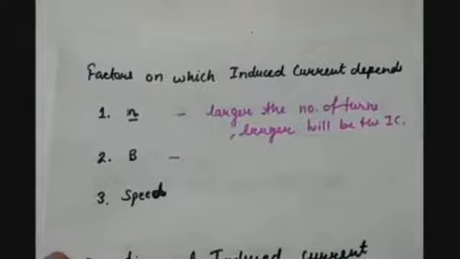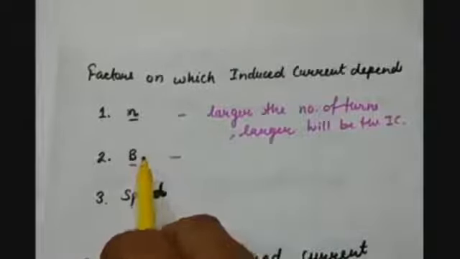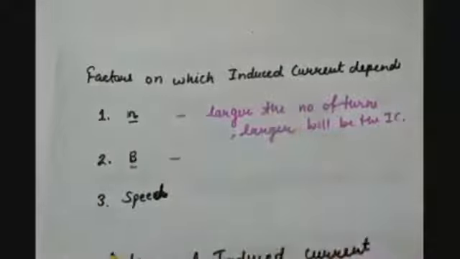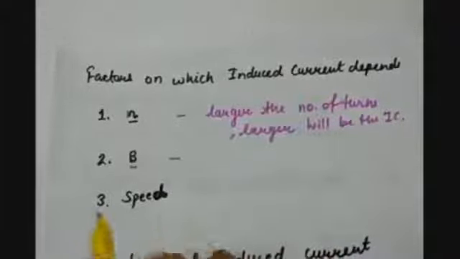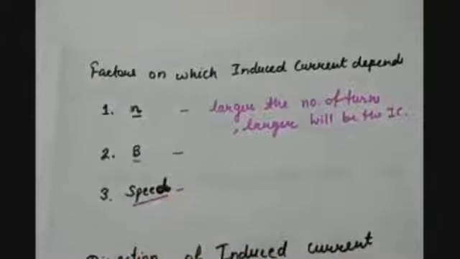Earlier we have studied that when we increase the amount of current flowing in the conductor, then the strength of the magnetic field increases. The vice versa is also true: when the magnetic field strength is higher, then the induced current will also be higher in amount. The third factor is the speed of the coil or the magnet.